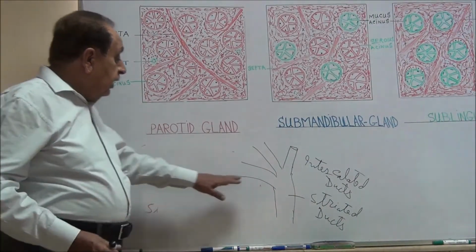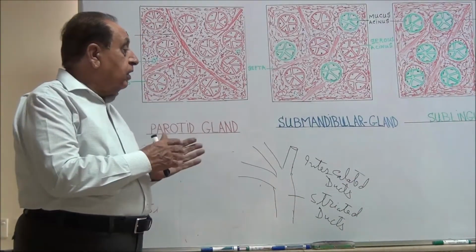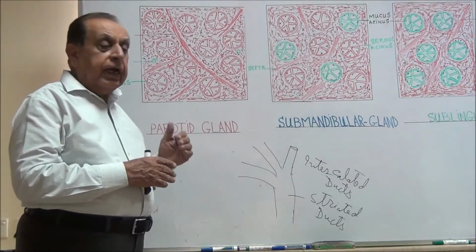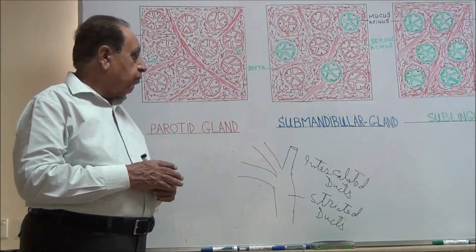Then many striated ducts join together and form the main excretory duct of the submandibular gland.